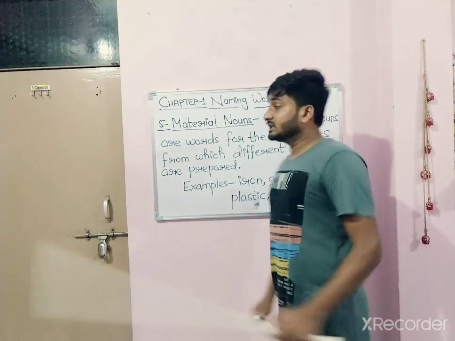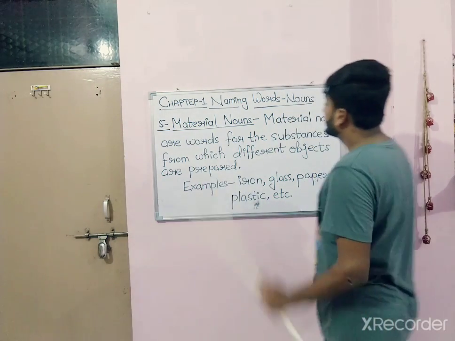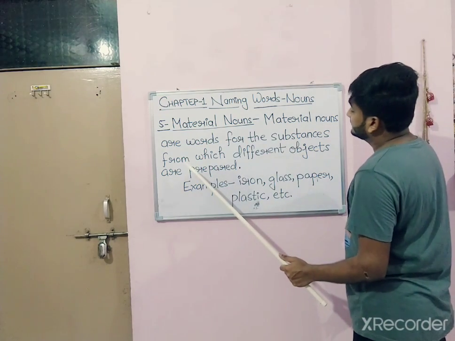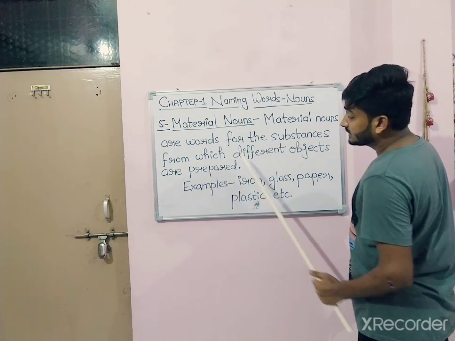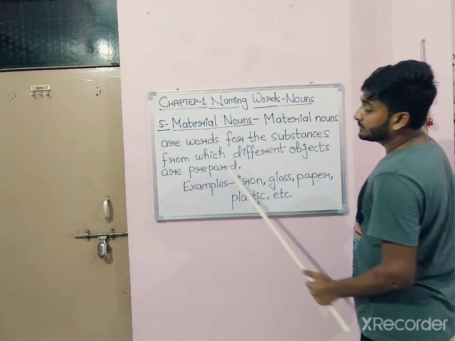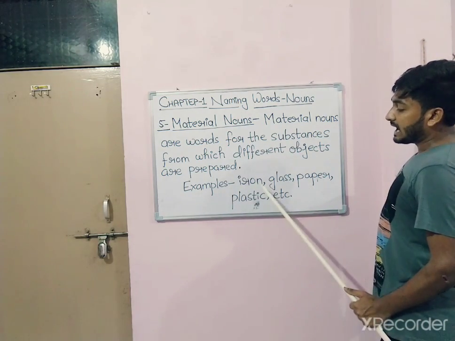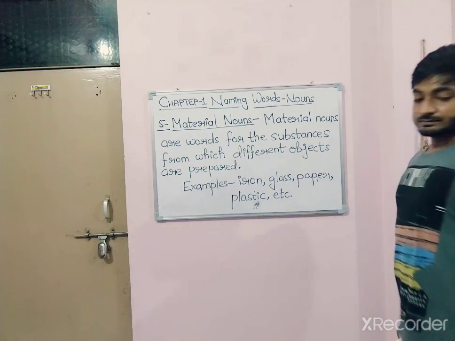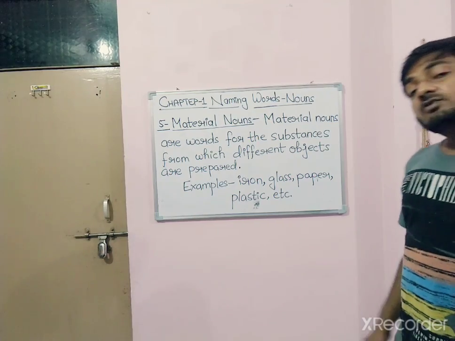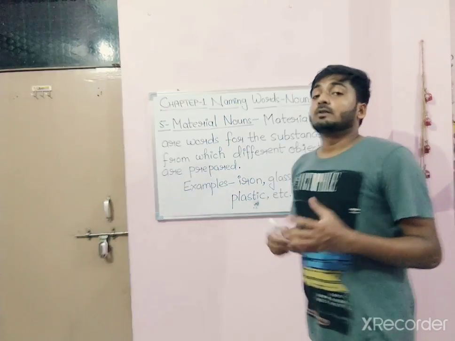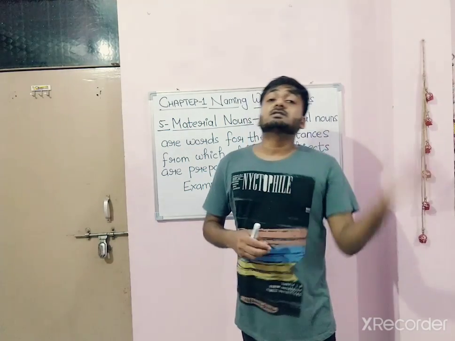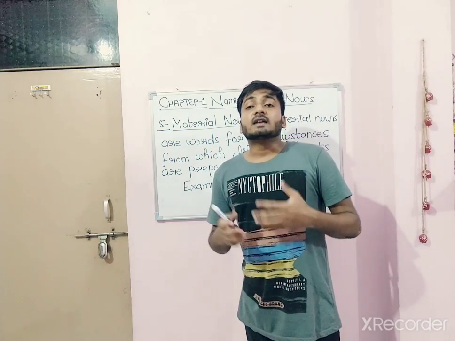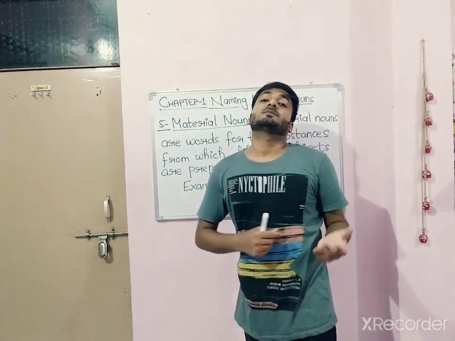Fifth, the last one is material nouns. Material nouns are words for the substance from which different objects are prepared. Examples: iron, glass, paper, plastic, etc. That means material nouns are those nouns from which we can make other objects. It's a kind of material from which we can make other objects or things.